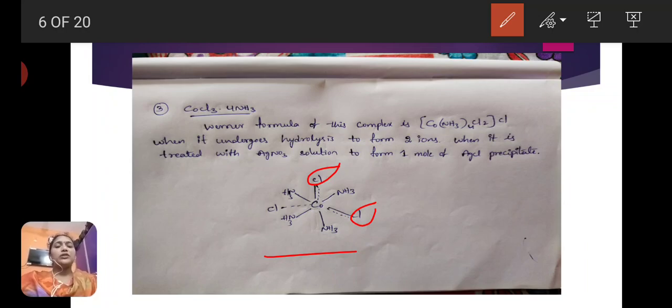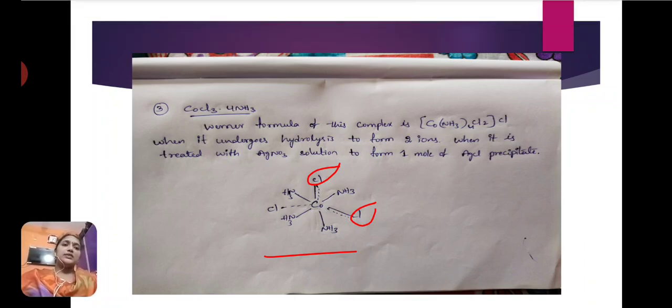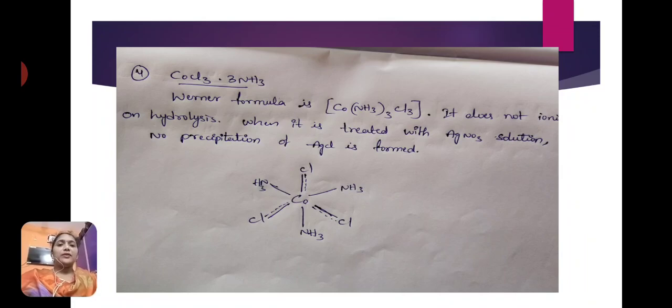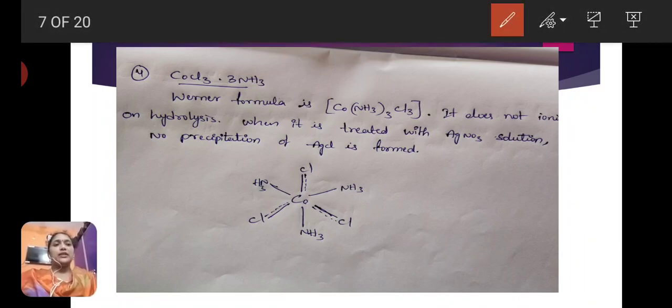This is about the CoCl3·4NH3 complex. Next, last example, CoCl3·3NH3 complex. Werner formula of this complex is [Co(NH3)3Cl3] within the coordination sphere, meaning the bracket.